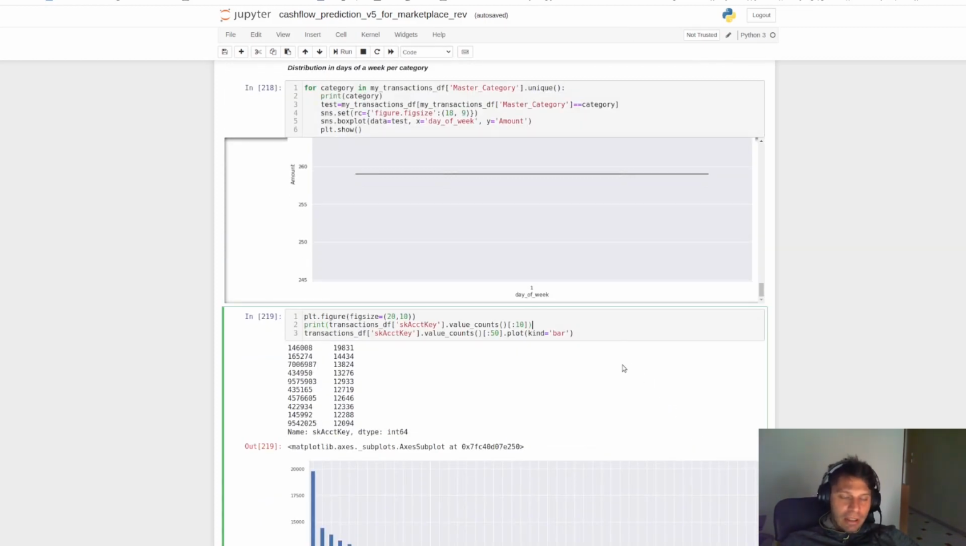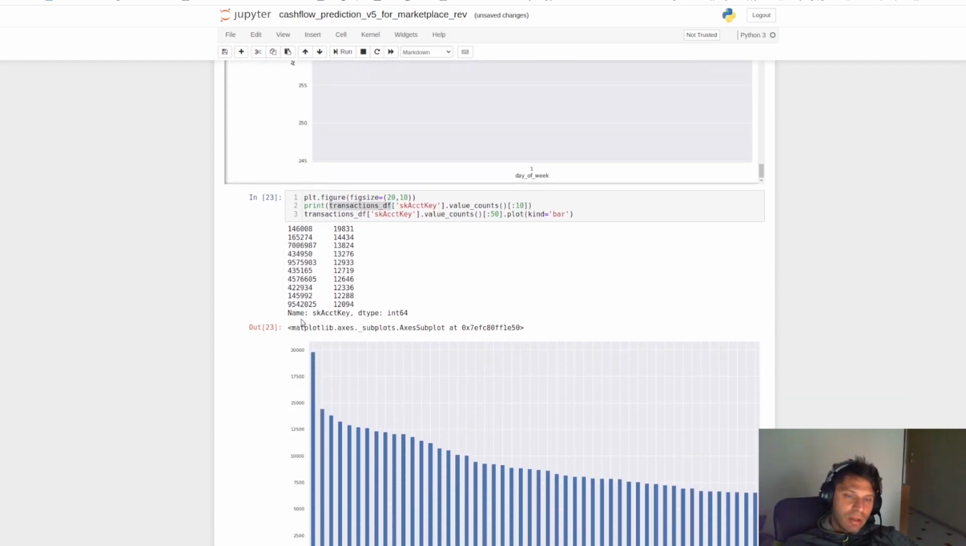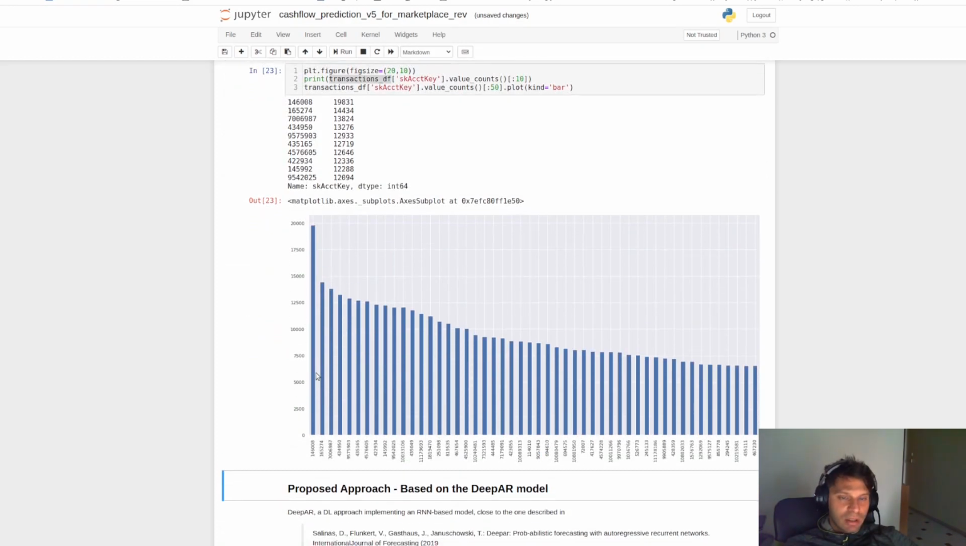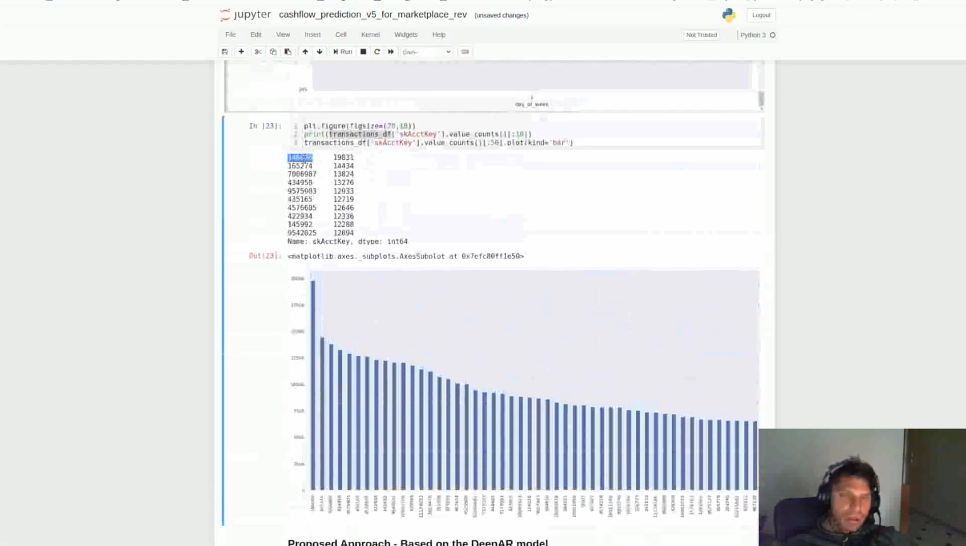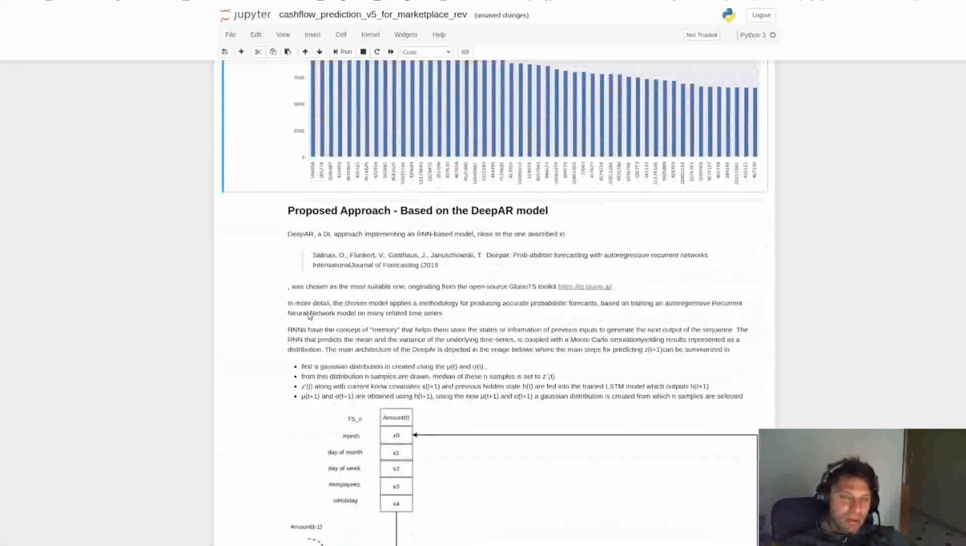So let's move on. Let's see in our data sets, the whole data set again, and not the specific account data set. These are the account IDs that have the most transactions in our data sets. So we used this one, which is the one with the most transactions in its notebook.